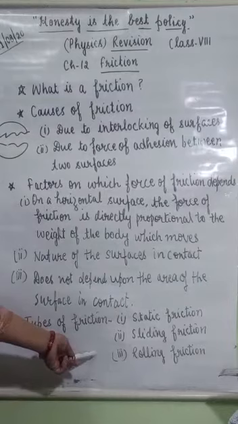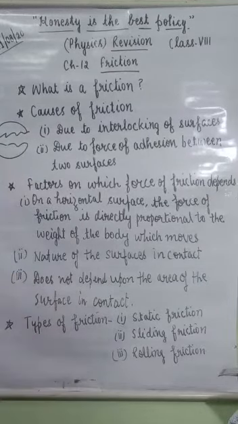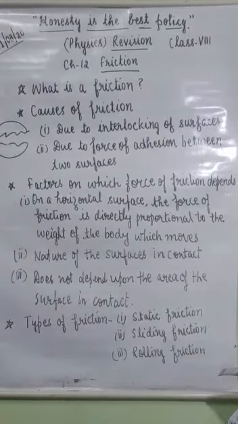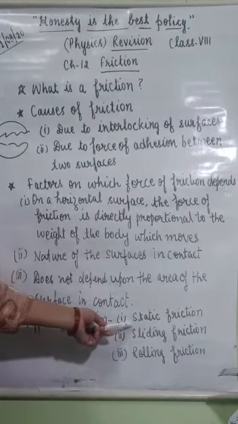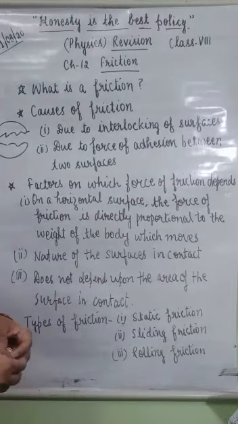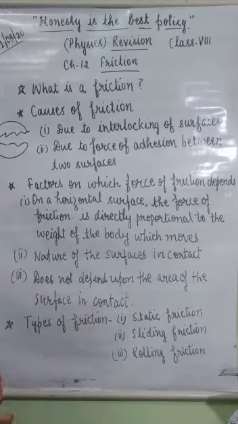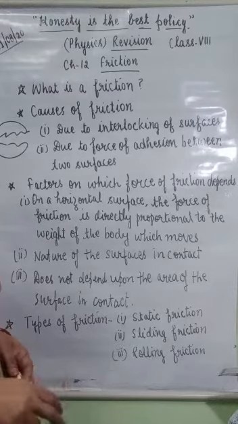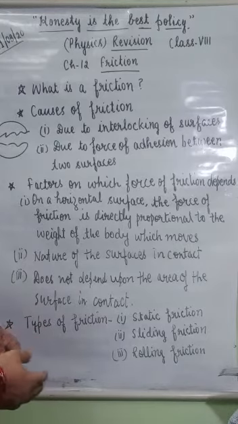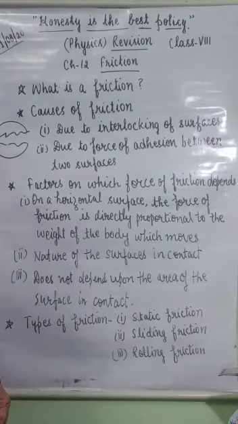There are three types of friction: static friction, sliding friction, and rolling friction. Static friction exists between two bodies that are relatively at rest, even though an external force is acting on them. Sliding friction is the force of friction that comes into existence when one body slides over another surface. And rolling friction is the force of friction when one body rolls over the surface of another surface.